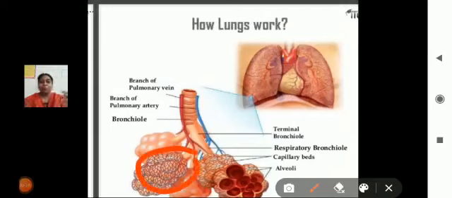The bunch appearing in this diagram is nothing but alveoli. It is connected with the net-like structure present here, the blood capillaries.